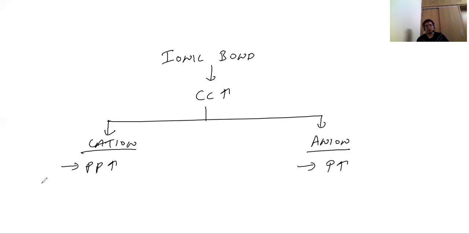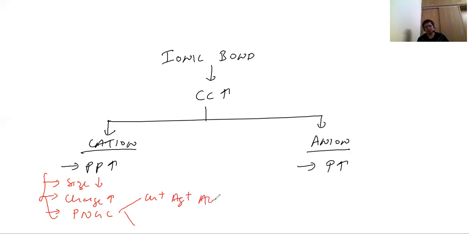Now, polarizing power will be higher due to various reasons. First reason: the size of the cation must be small, the charge must be higher, and pseudo noble gas configuration must be there. And here I discussed two things. So Cu plus, Ag plus and Au plus, the cheat code I have given, and then you have Zn2 plus, cadmium 2 plus, and you have your mercury 2 plus. So this will conclude it for the cation.